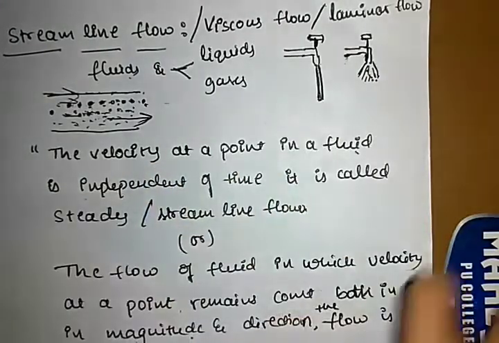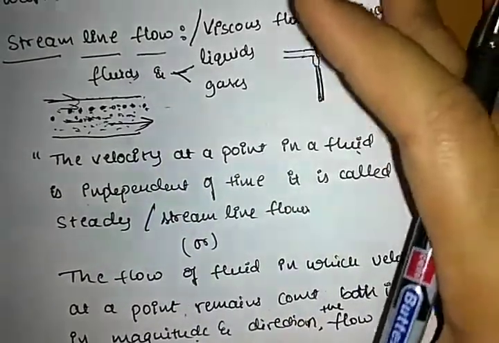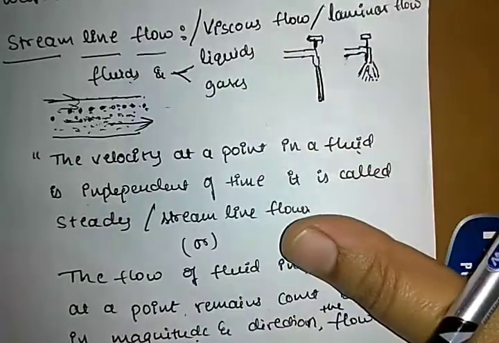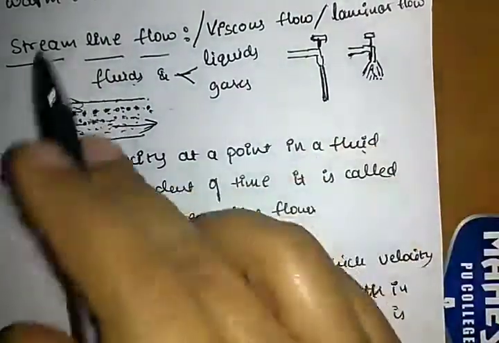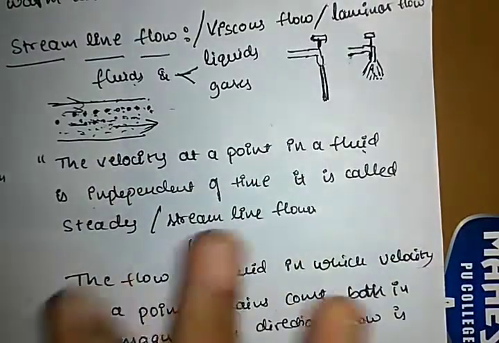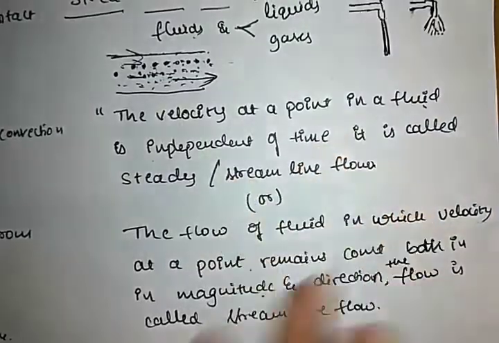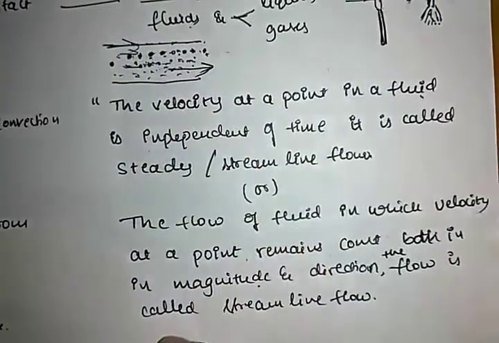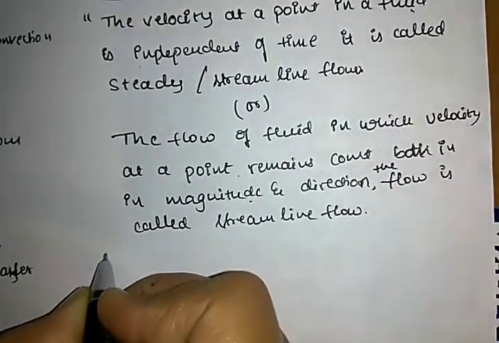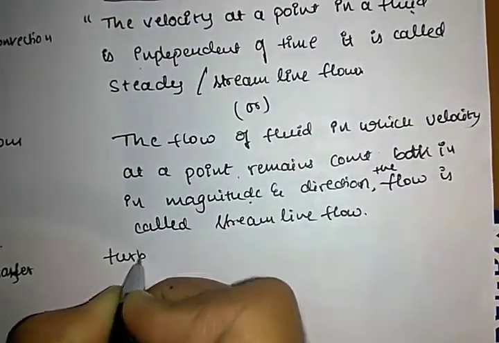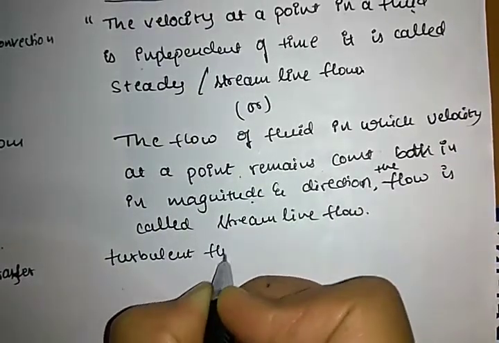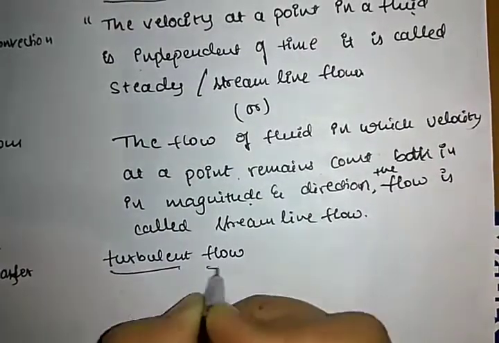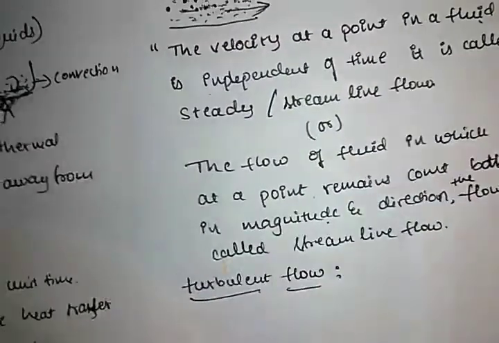The motion of the fluid can be explained by using the streamline flow, and there are two different types. First one is streamline flow and the next one is turbulent flow. Turbulent flow will be studied in the next class. What is meant by turbulent flow and all.